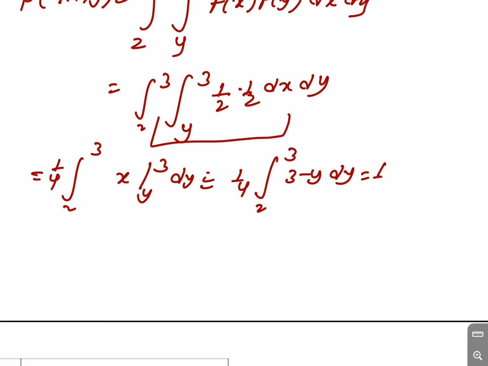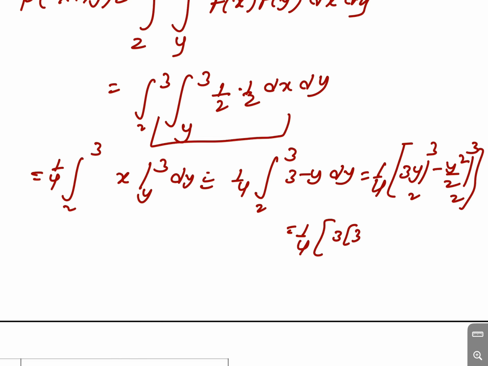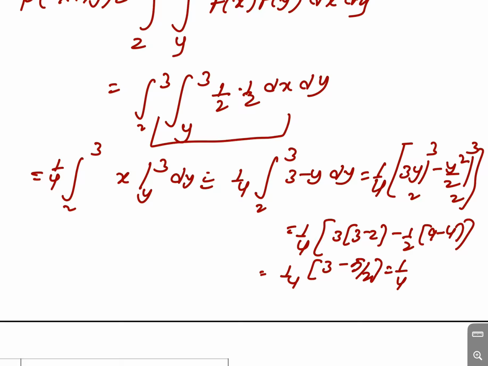Then you can solve it further. 1 by 4 times [3y minus y square by 2] from 2 to 3. When you solve this, it is 1 by 4 times [3 minus 1 by 2 into (9 minus 4)], which is 1 by 4 into (3 minus 5 by 2), which is 1 by 4 into 1 by 2, which is 1 by 8, equal to 0.125.